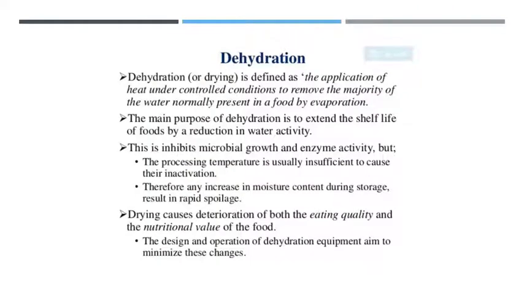So next is dehydration. Dehydration is a process in which we apply heat for the removal of the major content of moisture which is normally present in the food. That is also done by the process called evaporation. The main purpose of dehydration is to extend the shelf life of food by the reduction in water activity. So this dehydration inhibits microbial growth and enzymatic activity.